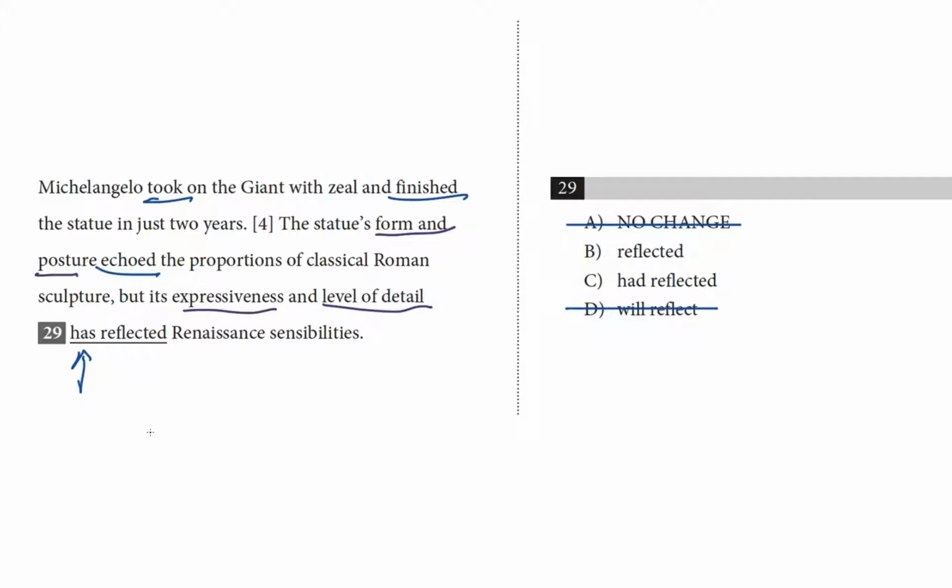And I would say again to look at the context and match the other verbs. The other verbs in this paragraph don't use had. And we use had plus a main verb to show that an action is complete, that it's over and done with. So had reflected would suggest that the statue, which from the context of the paragraph we know is brand new, had reflected Renaissance sensibilities, but perhaps no longer did. And it doesn't seem to me like the author is trying to make that kind of subtle, complicated point. I don't want to overthink this either. The other verbs don't have a helper, so our choice shouldn't either. So I'm going to knock out C, and that means that our choice is B, reflected.